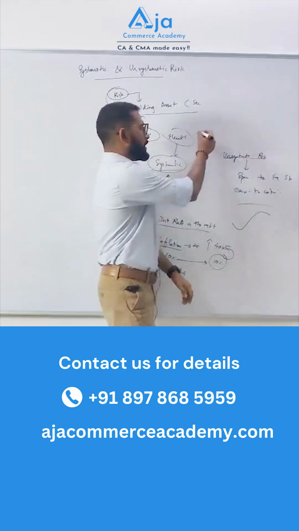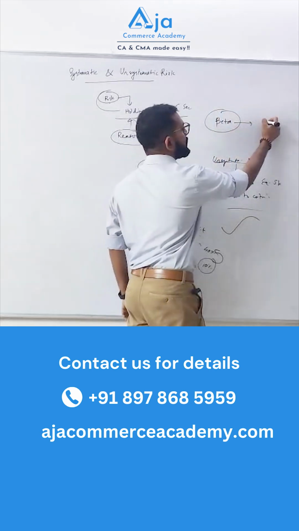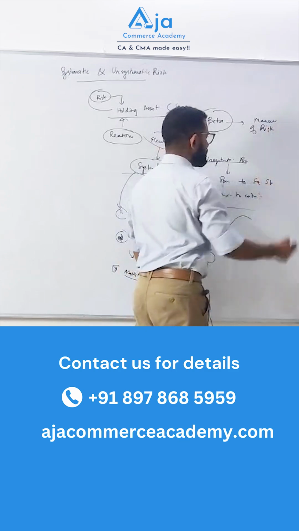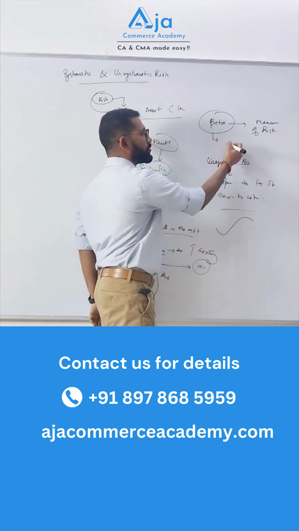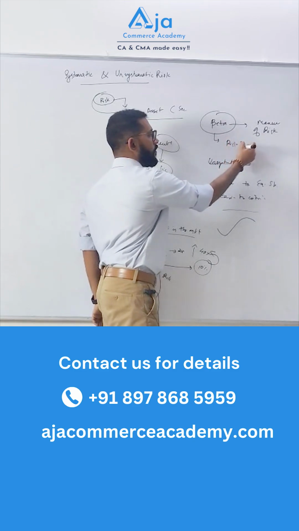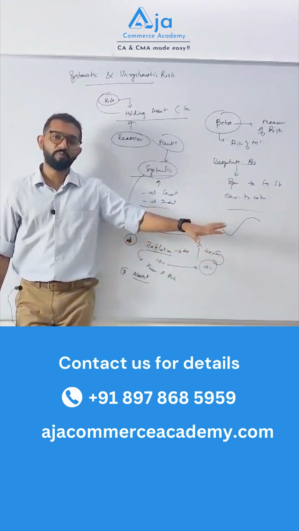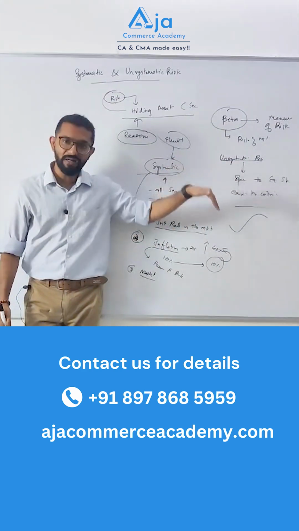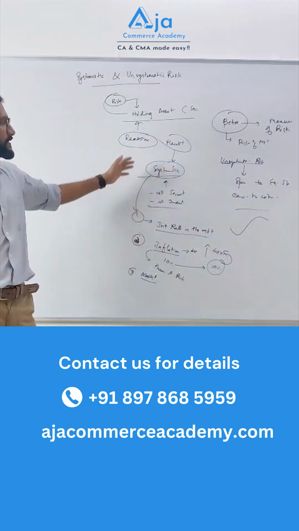Also, if you see, beta is the measure of risk. Any company's beta will always be a factor of the risk of the market as a whole. So market risk will always be proportional to each individual security in the market. Anytime your market is going down, it will always impact the security. So these are the three types of systematic risk.